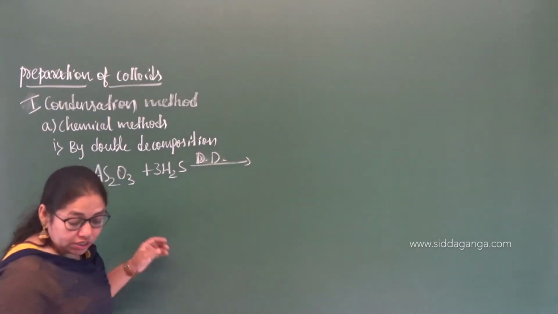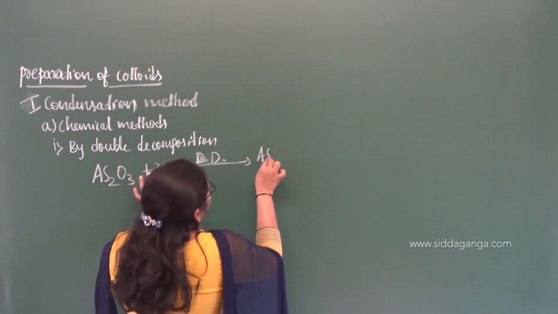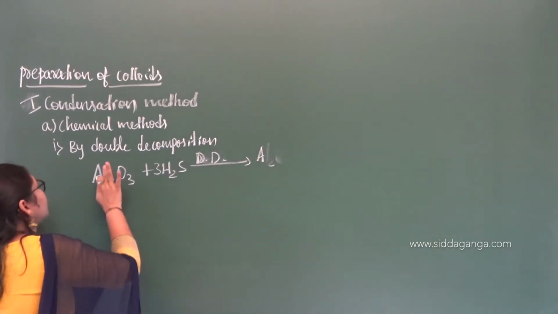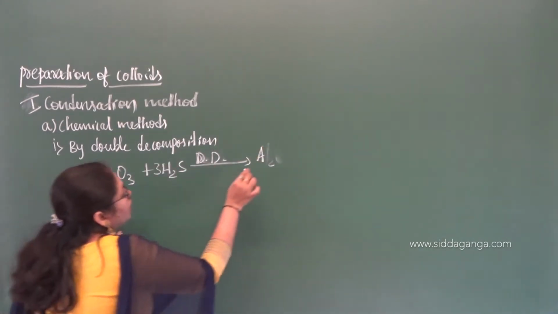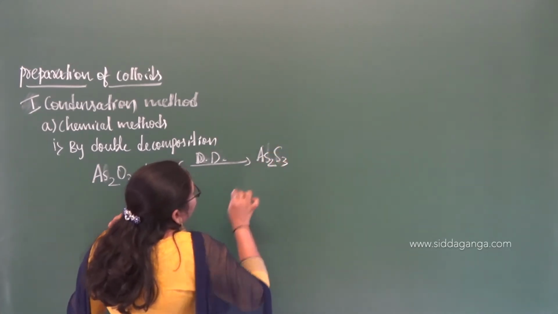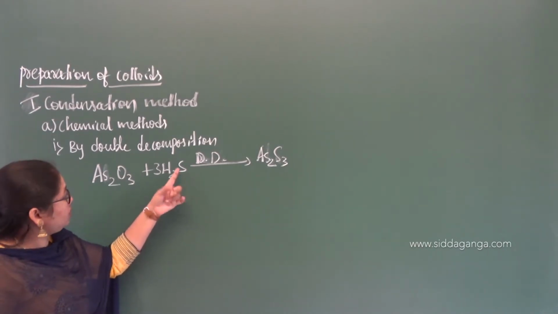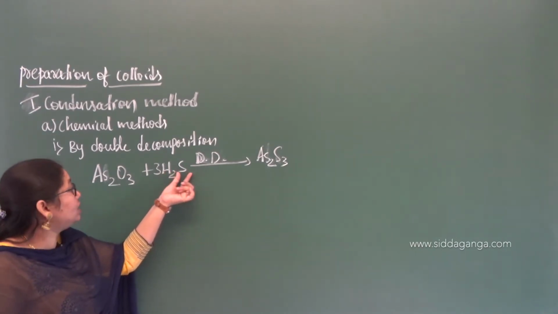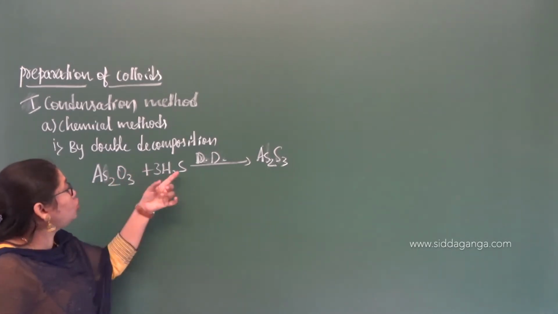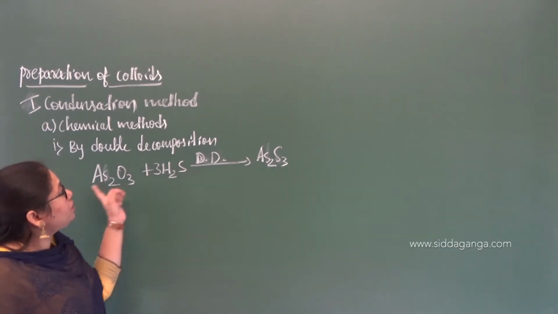Double decomposition takes place and leads to the formation of As2S3, that is arsenic sulfide. I represent arsenic with small letters, so you can differentiate between sulfur and arsenic. Double decomposition means here one element is replaced with another element. Mutually they are displacing each other.